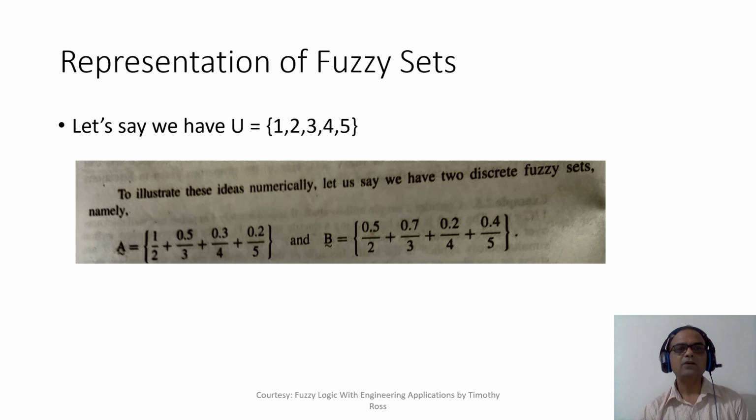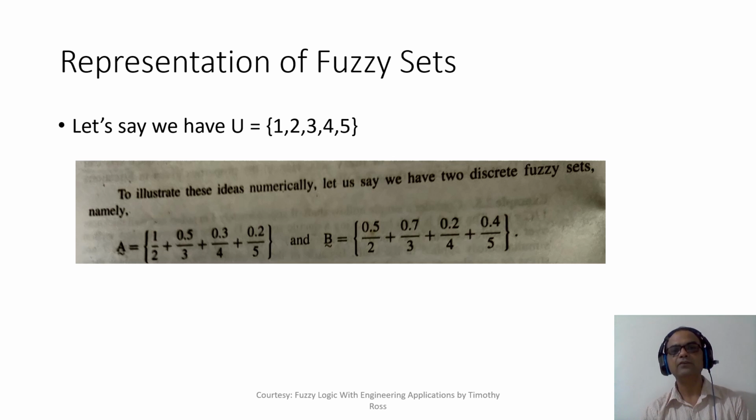Now, in the numerator, we write the membership value of that element in the set. So the membership value of element 2 of the universe is 1 in set A. The membership value of element 3 of the universe is 0.5 in set A. The membership value of element 4 of the universe is 0.3. Likewise for 5 it is 0.2. On a similar note for set B, I have defined these membership values.